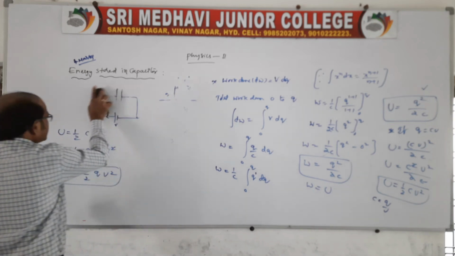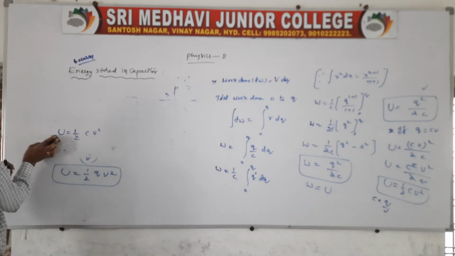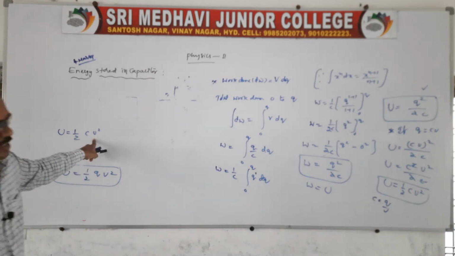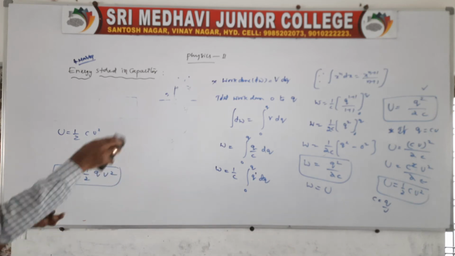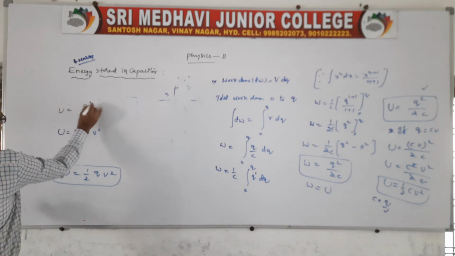Here, I'll write the 3 formulas again. This is one formula, and the second formula is 1 by 2 CV square, and 1 by 2 QV. There is another formula, that is U is equal to Q square by 2C.